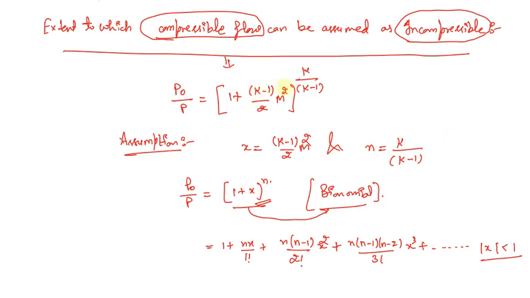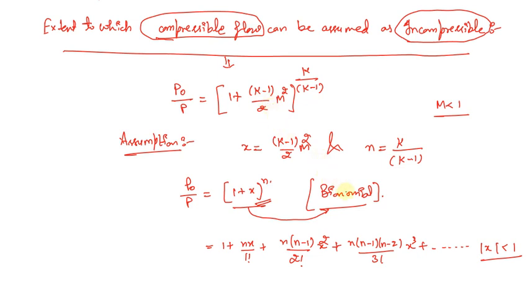And this can be proved quite easily. What we are considering is the velocity, or the Mach number, up to which the compressible flow or fluid can be assumed as incompressible. That means the Mach number will remain less than 1. If it remains less than 1, then K minus 1, the maximum value can be 1.6, so 1.6 minus 1 divided by 2 will give us 0.4. So if any number which is less than 1 is multiplied by another number which is also less than 1, their multiplication will always be less than 1.